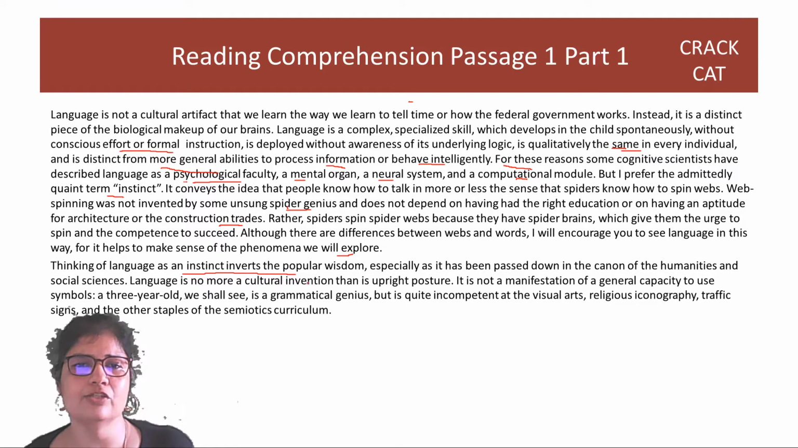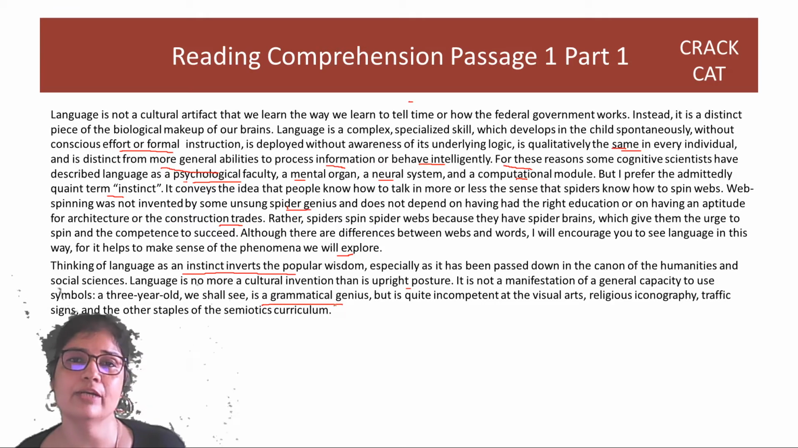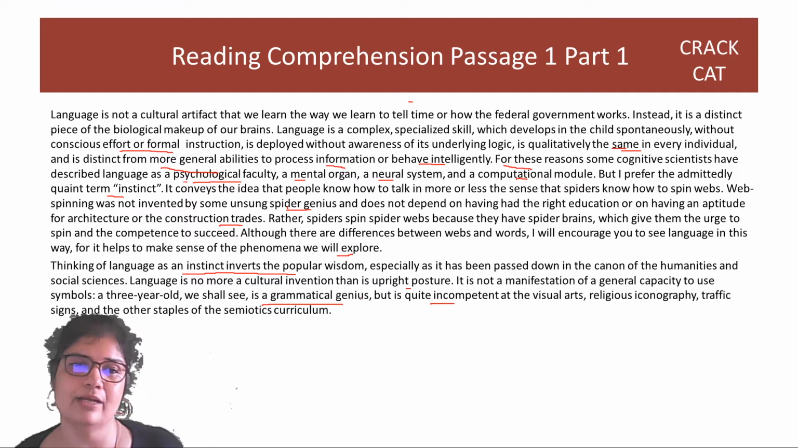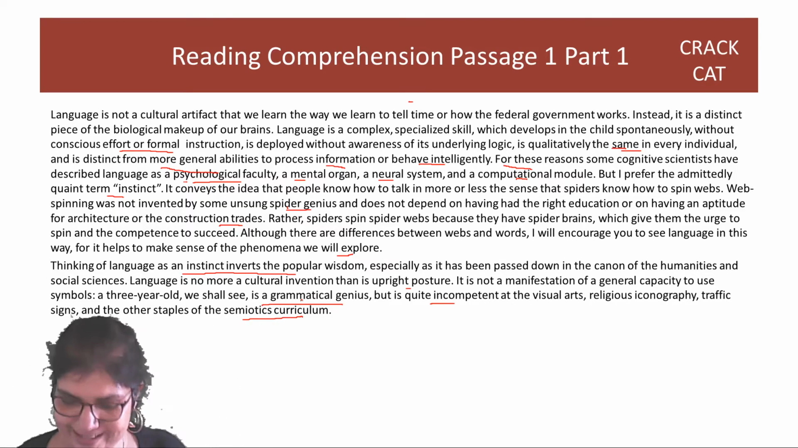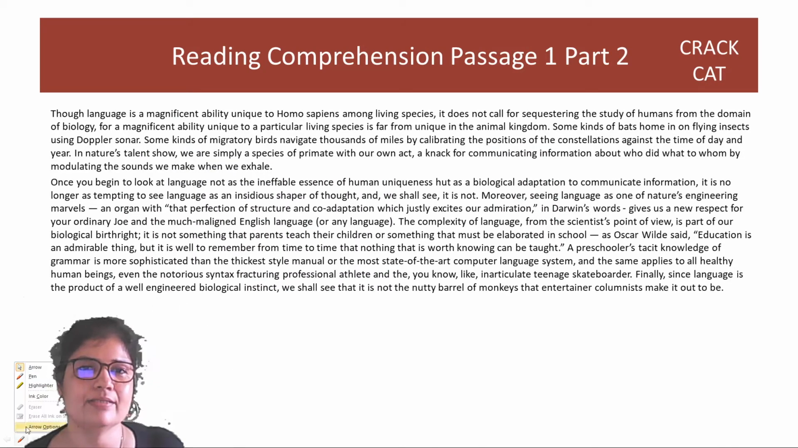Language is no more a cultural invention than is upright posture. Everyone is naturally inclined to stand straight. It is not a manifestation of a general capacity to use symbols, right? Because even a 3-year-old is a grammatical genius. So a 3-year-old can do a lot of complicated grammar things like subject, verb, object, but is quite incompetent at the visual arts. So it has nothing to do with symbols or arts, and the other staples of the semiotics curriculum. Okay, right. So language is a magnificent ability unique to Homo sapiens among living species.